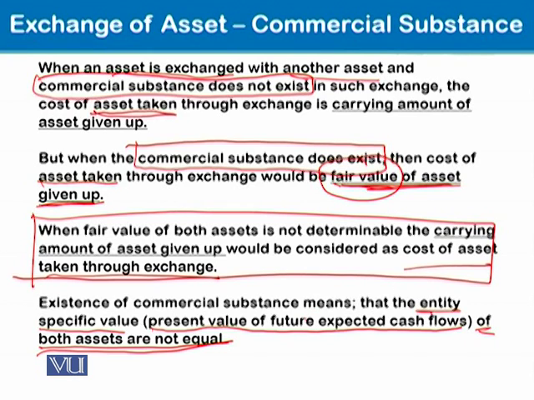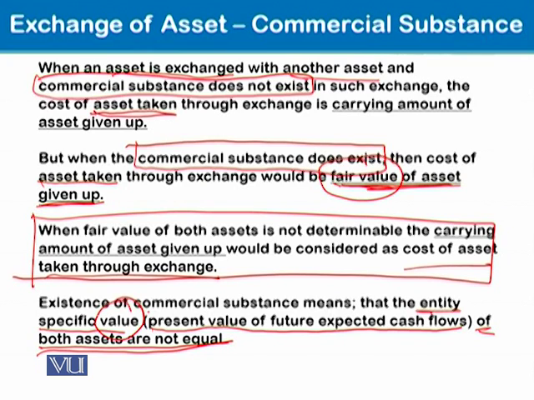Commercial substance means that commercially both assets are having different pattern of benefit, let me say, or different value for your business entity. That's why it is also known as entity specific value. So if the entity specific value for those two assets, what we are exchanging, is different, then it means there is a commercial substance.